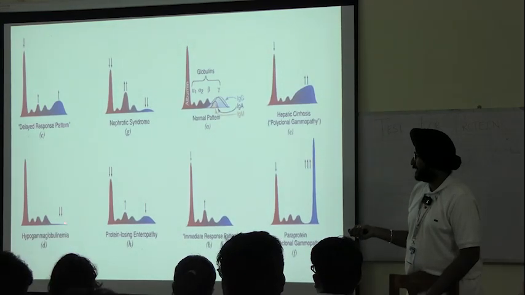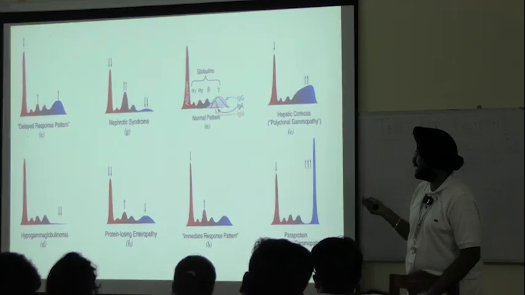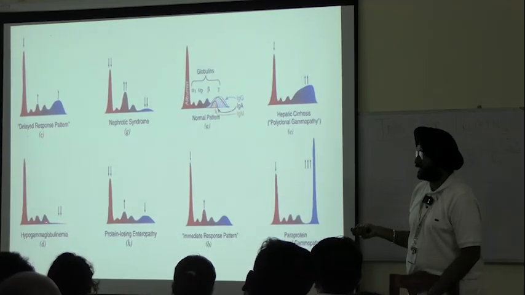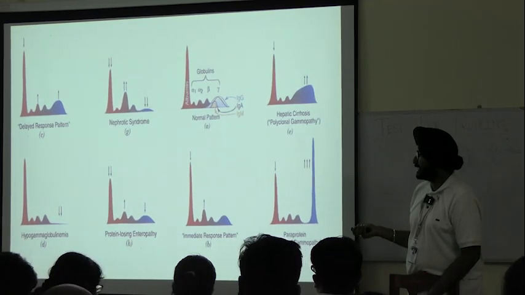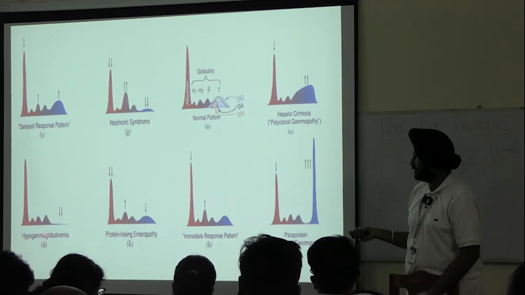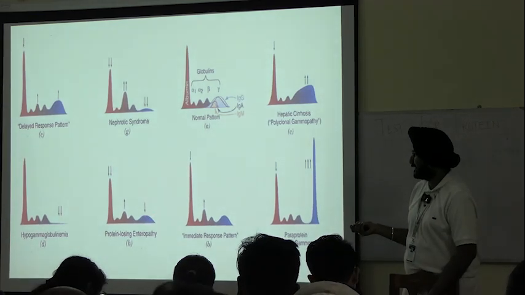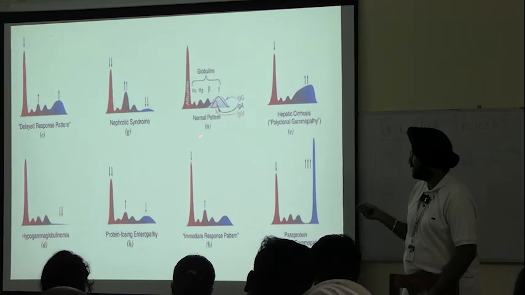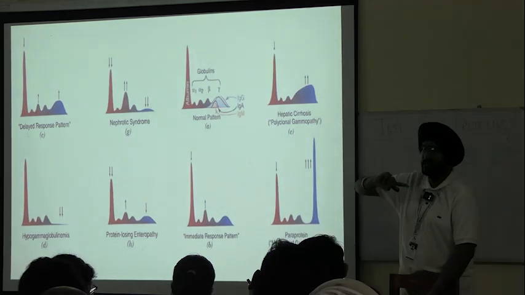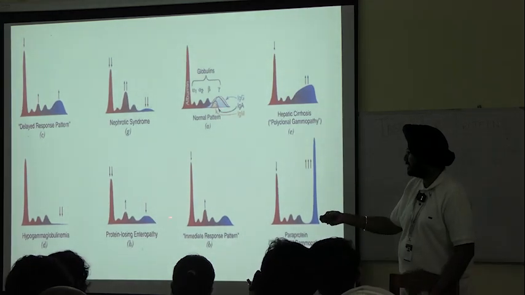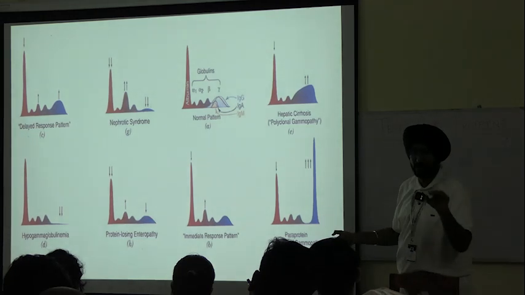There is no peak here, which is in the normal one. See, it has flattened out. So this indicates protein losing enteropathy. See, it has flattened out as compared to the normal curve. It is a distinct curve, but here it has plateaued out.